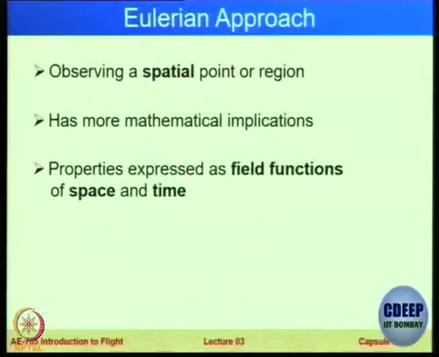Now this particular approach has more mathematical implications. The previous one had more physical implications, because that is what we studied in school. We say two cars are moving, etc. They were all Lagrangian approaches. This one is more mathematical, because the properties in this approach are expressed as field functions of space and time. Space because it is a fixed location, time because over time the properties of that particle are observed.